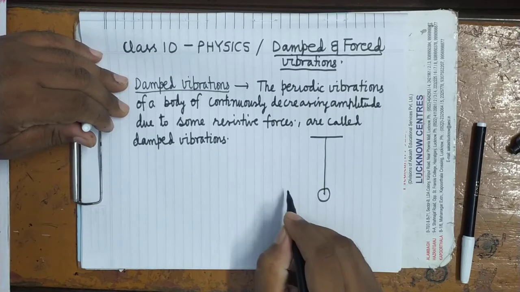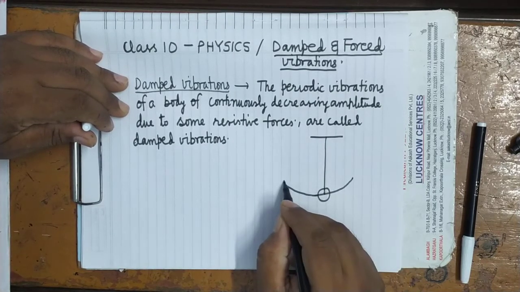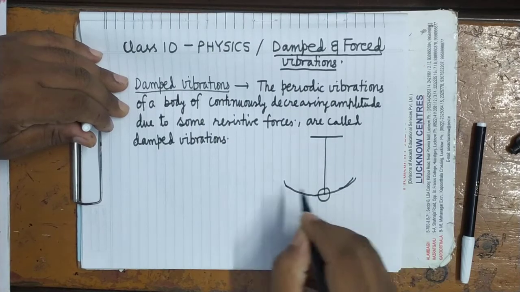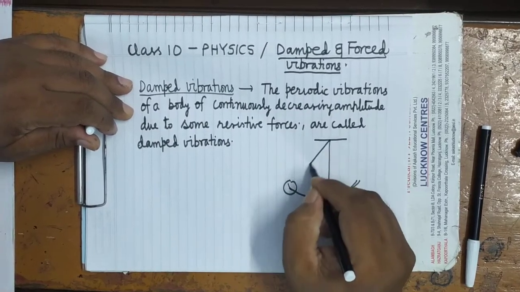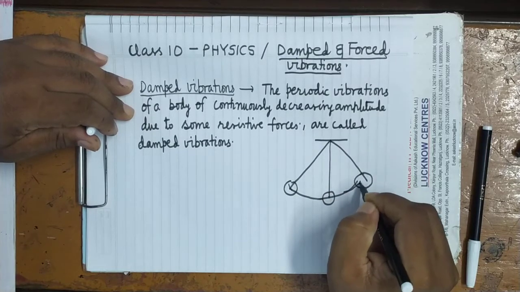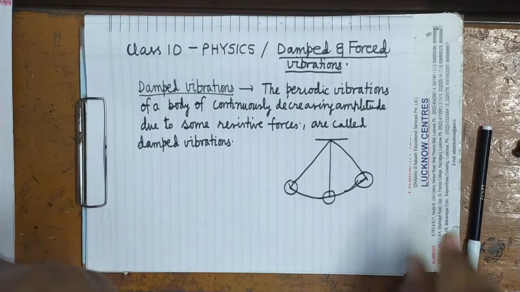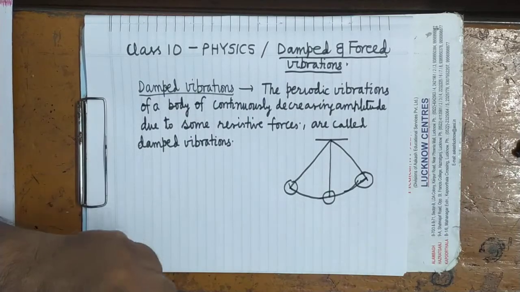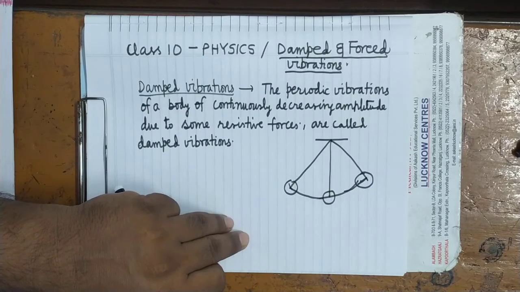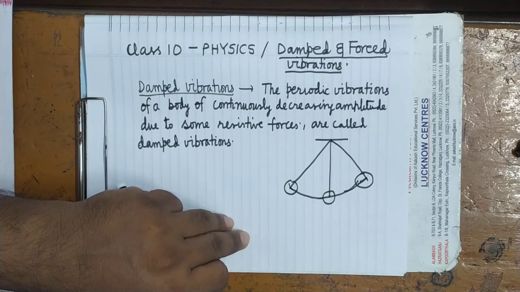When the bob is set into oscillation, it oscillates from the left end to the right end. It's clear. When it is oscillating, in every case what will happen? Some restoring force acts upon it towards the mean position.